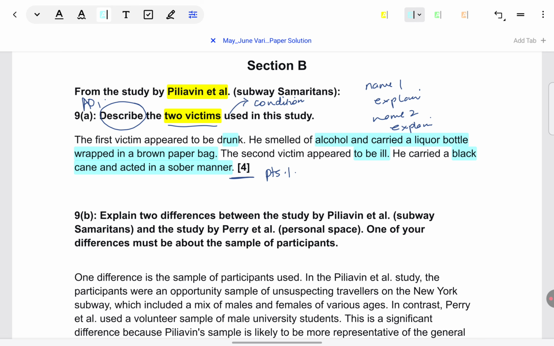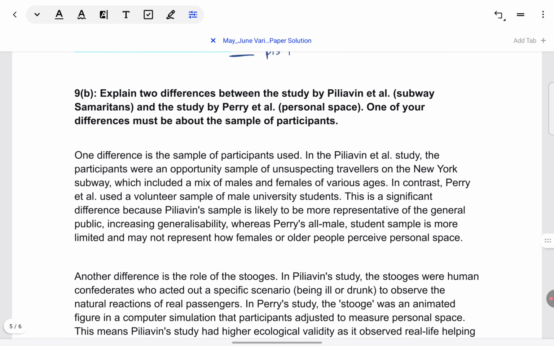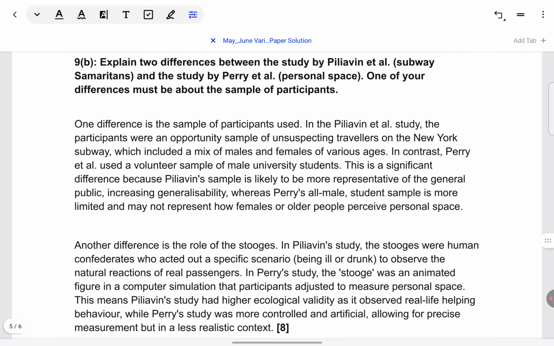Now, coming to the essay questions. In the new syllabus, definitely we have one 8 marker and one 10 marker essay. First, we are looking at the 8 marker essay. It's in the same section, so again, it comes from Pilyavin et al. In this type of question, they ask us to compare. So, they'll take Pilyavin and one more study. Comparison can be in terms of similarities and differences, or only similarities, or only differences. So there are three ways they can structure: one similarity and one difference, or two similarities, or two differences.